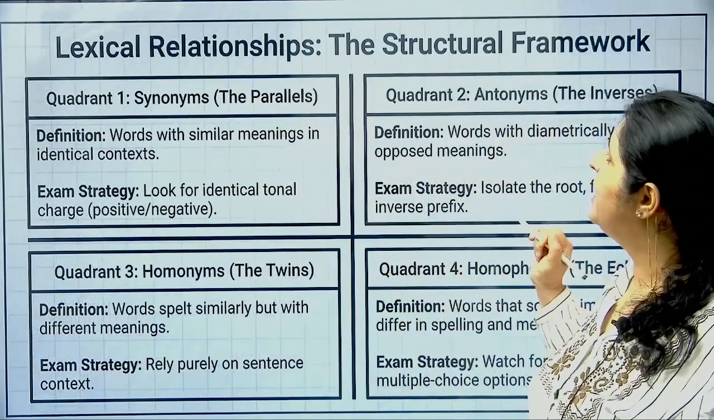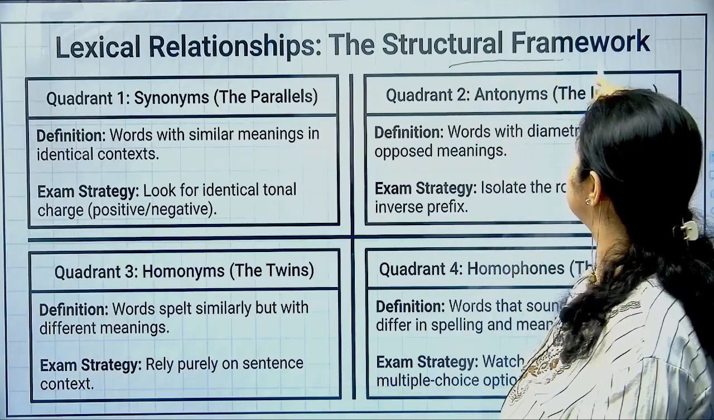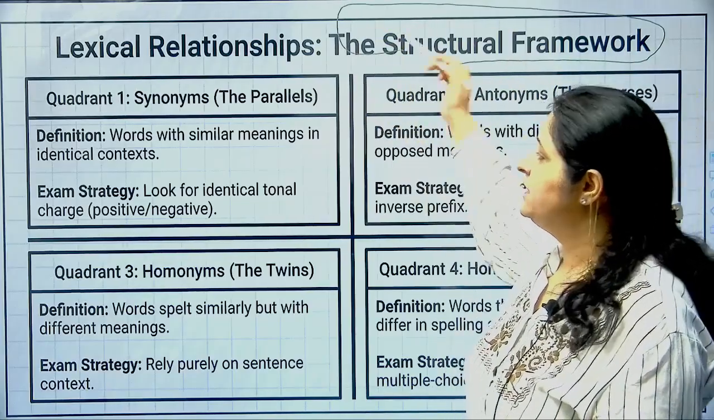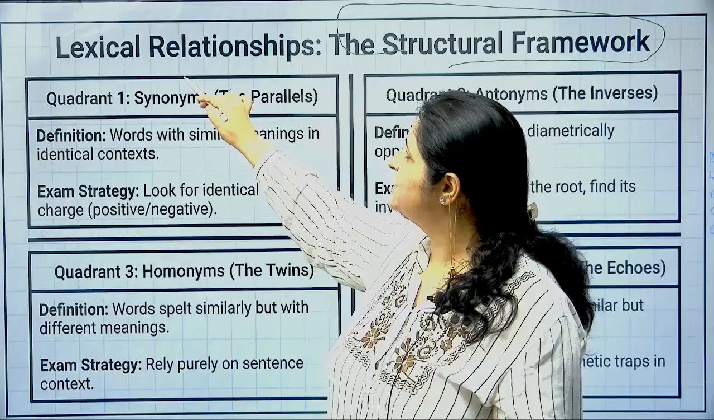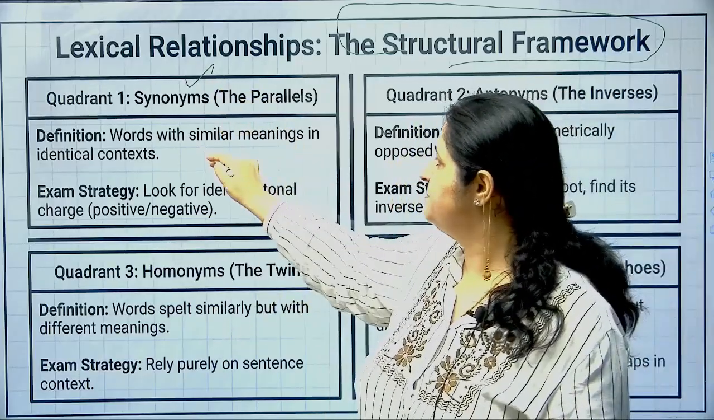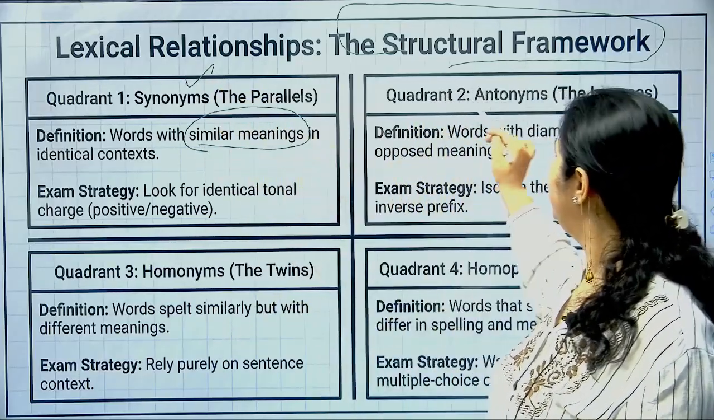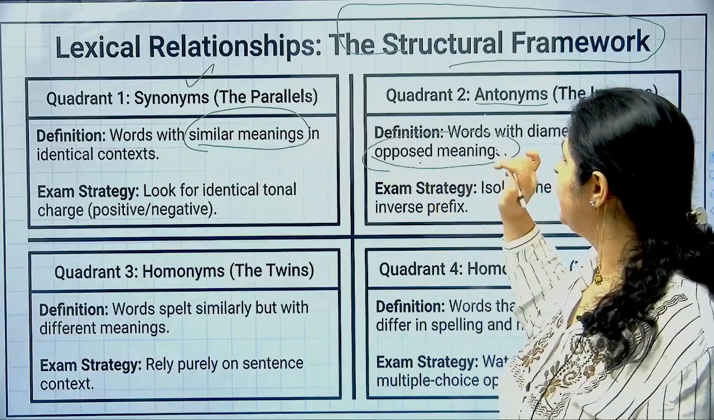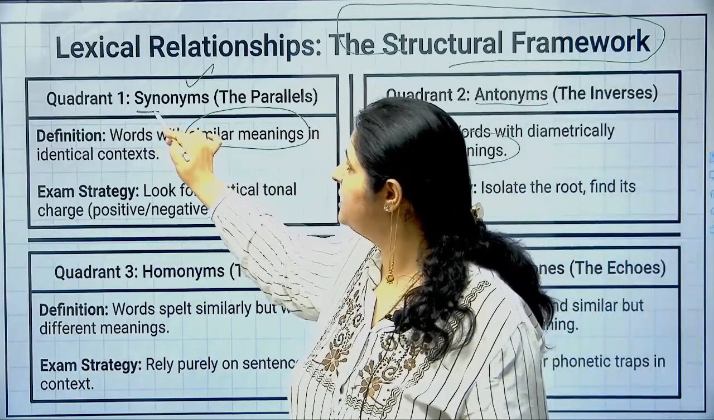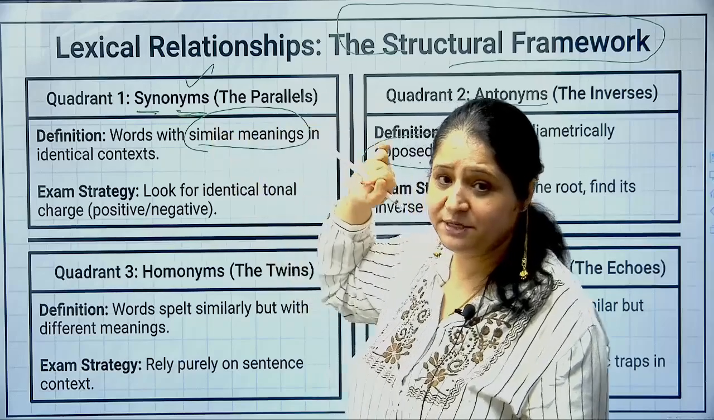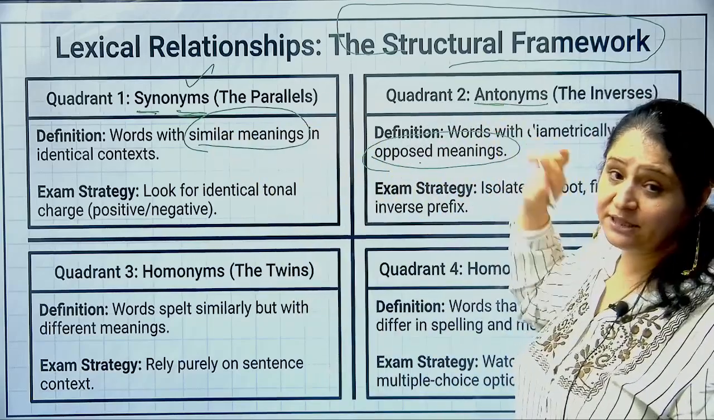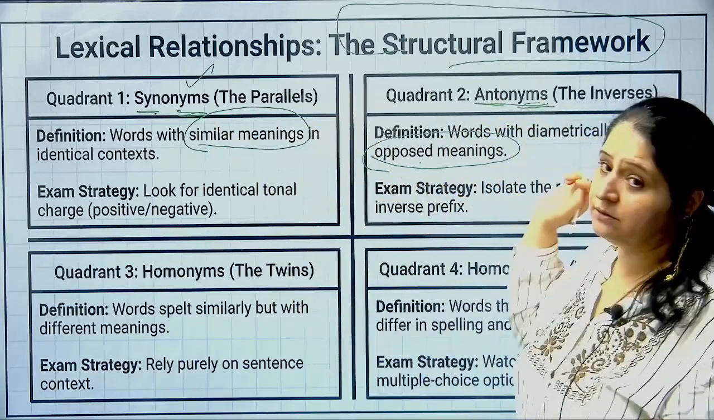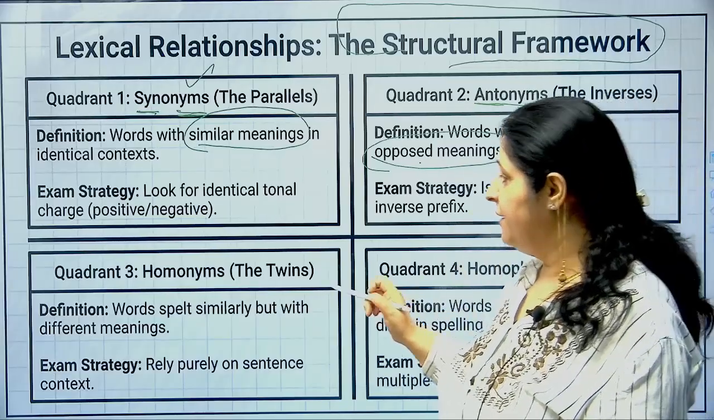Anyway, moving ahead, lexical relationship, the structural framework. Right, so now this is an easy one. You know that synonyms are the words with similar meanings, right? Then you have antonyms, which are the words with opposite meanings. And as I told you, syn means similar, nyms means meaning, similar meanings. Anti means opposite, nym means meaning, opposite meaning, right?